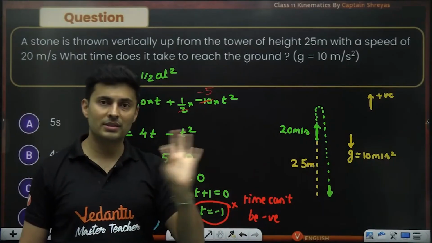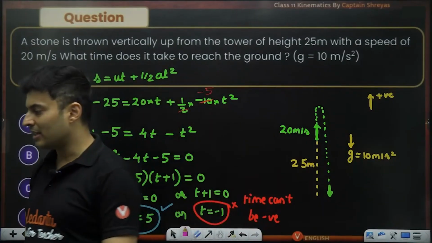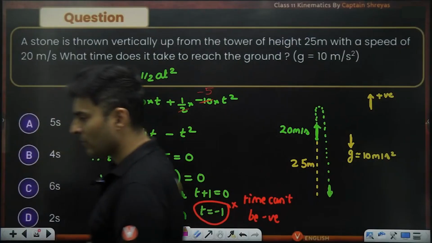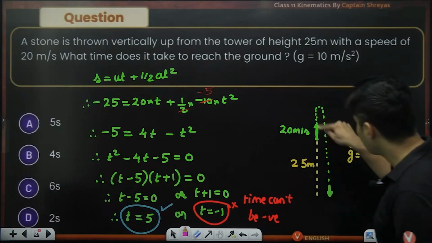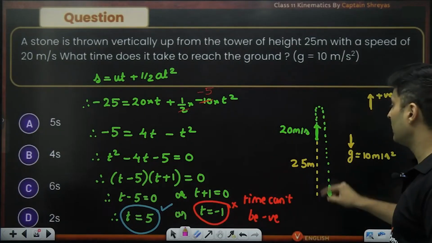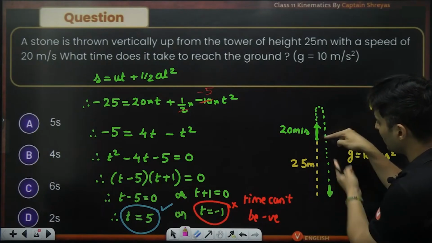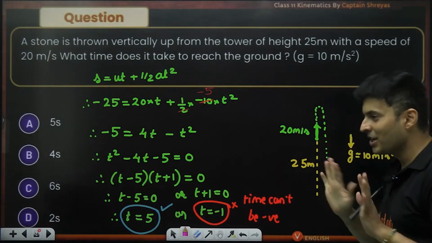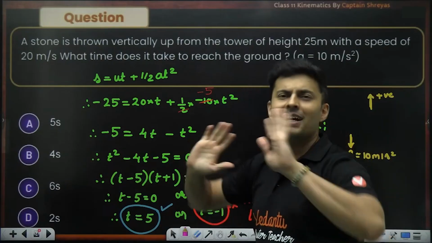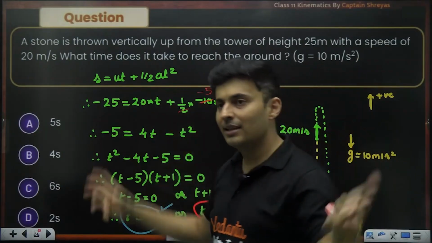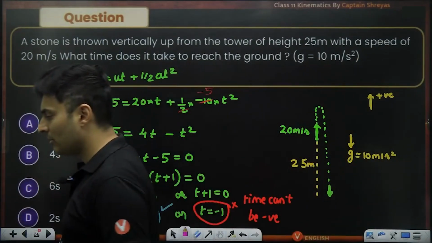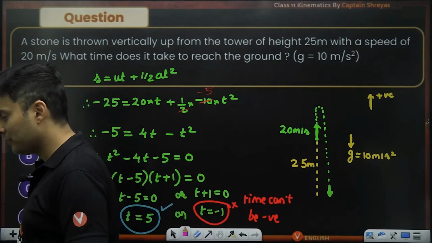So it knows when we solve mathematically, mathematics will take care of the rest. So this particular time is considered. It's not that, sir, you only took displacement, so I think only you got this much time, you have to add this time. No, no, no. I don't have to add, subtract anything. Everything is automatically taken care of.